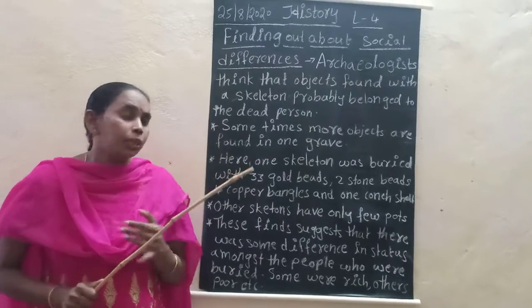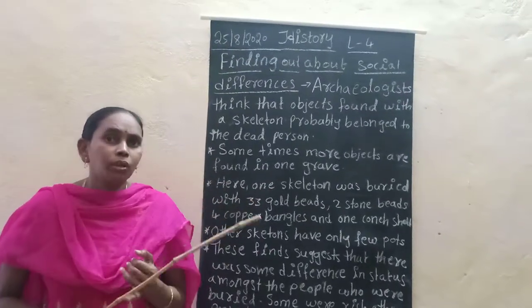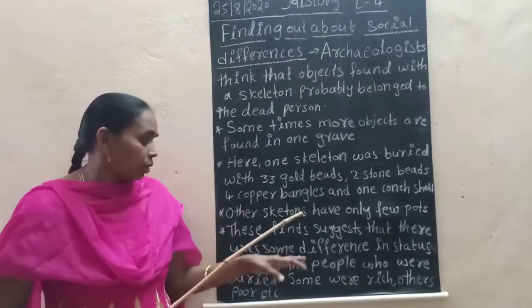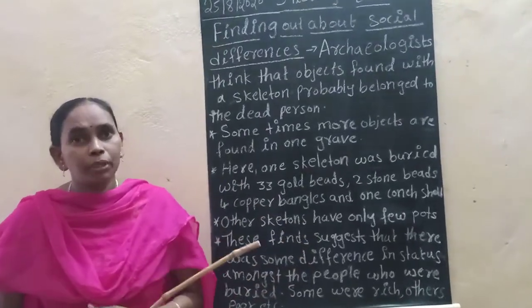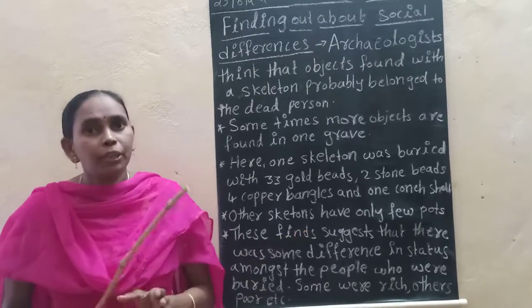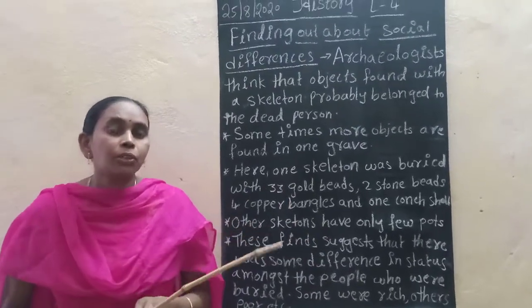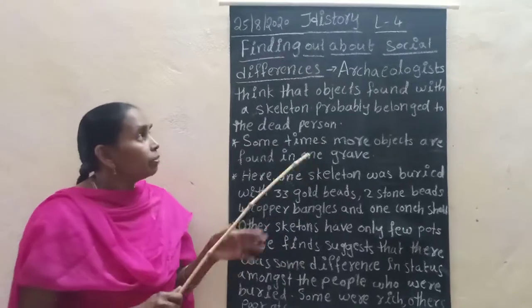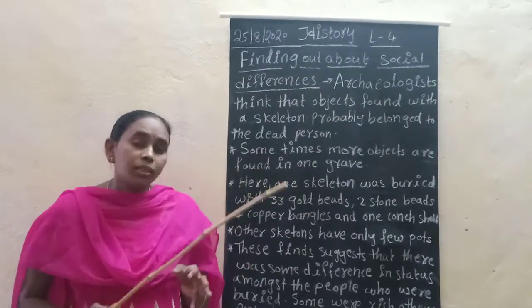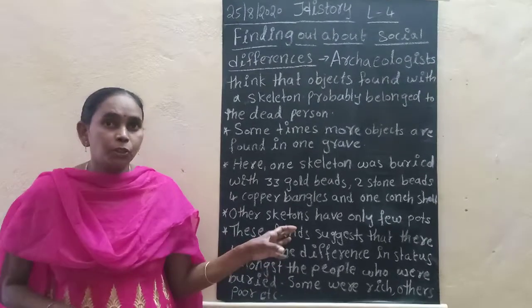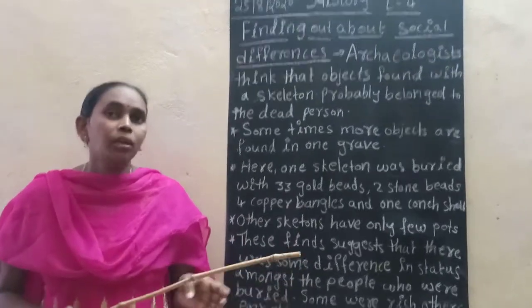The rich people kept gold, silver, copper, everything. But the poor people had pots and other kinds of materials. So by seeing the burial places, the archaeologist gives information that there was social difference among the people when they buried the dead body.